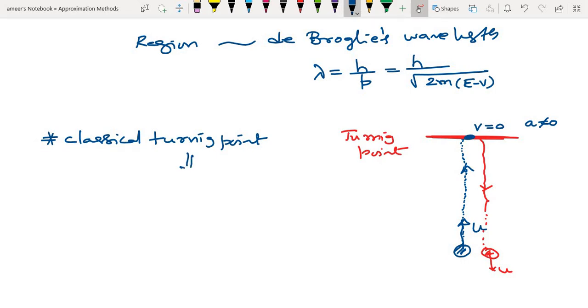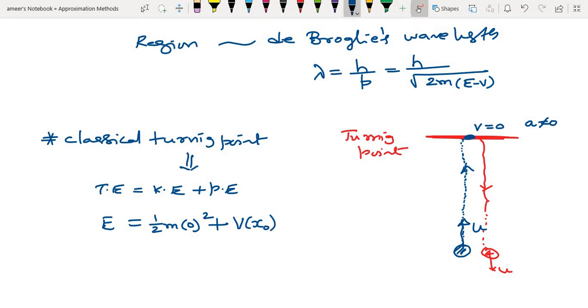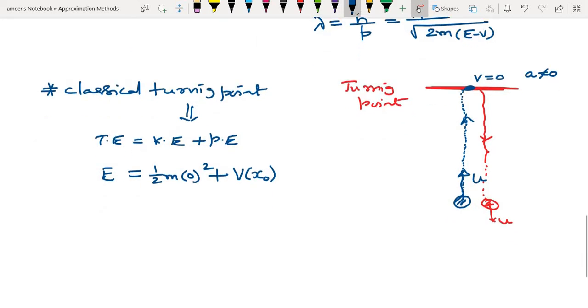At the classical turning point, what happens? The total energy is equal to kinetic energy plus potential energy. Let's say the total energy is E. The kinetic energy, half m v square, becomes 0. Let's say the potential energy is V. I am naming the turning point x naught, or r naught, whatever it may be. If it is a one dimensional problem, x naught. If two dimensional, x naught, y naught. Three dimensional, x naught, y naught, z naught. That means E is equal to V of x naught.